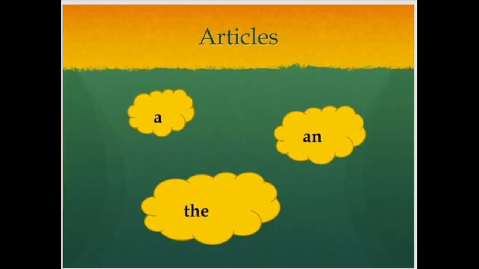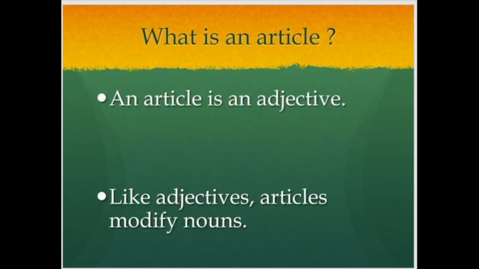What is an article? An article is an adjective. Like adjectives, articles modify nouns. Adjectives, as we see the definition of adjective, are descriptive words. But whenever we use articles with nouns, that's why these are also called adjectives